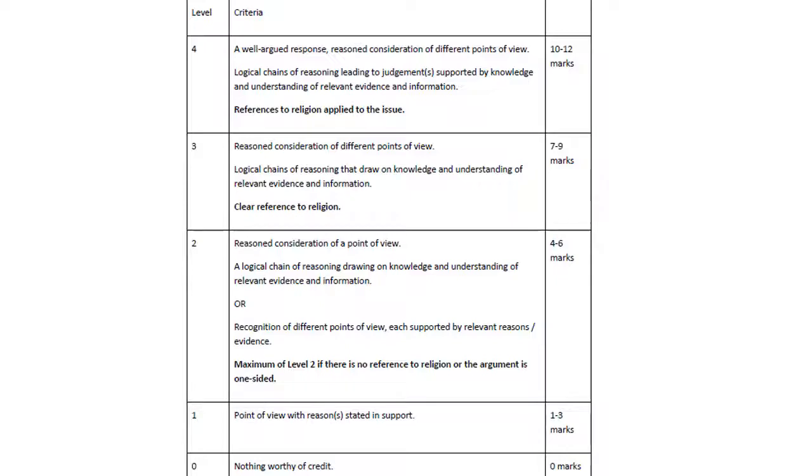However, if you do both points of view, you're likely to go up into the 7 to 9 mark category. And that's where you've got clear reference to religion, and there's logical chains of reasoning, and you've got knowledge, you've got understanding, you've got keywords, you've got quotes in there. And then right at the top, that's the category that we're aiming for. That's the 10 to 12 marks. So it's well argued. It's got consideration of different points of view. And then it leads to a really strong conclusion. And some of you boys, and particularly the boys in year 8 and year 9 who are writing really good essays, the thing to really work on are those conclusions, the justified conclusions.